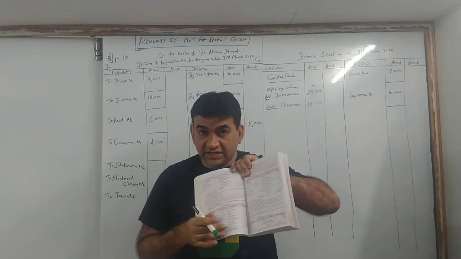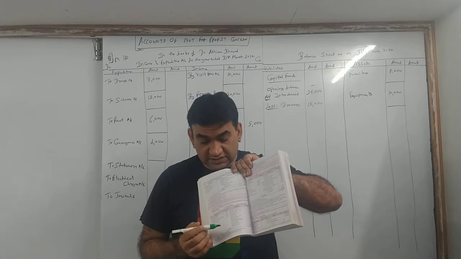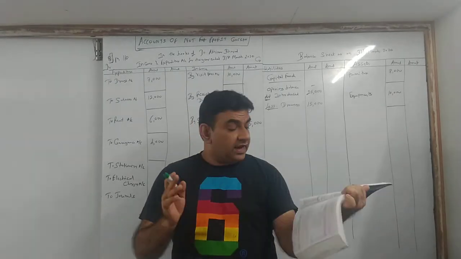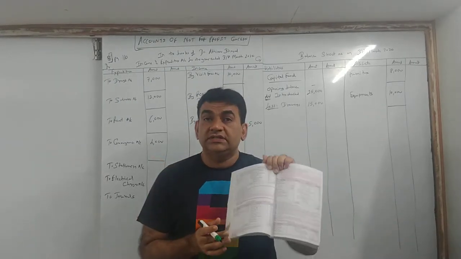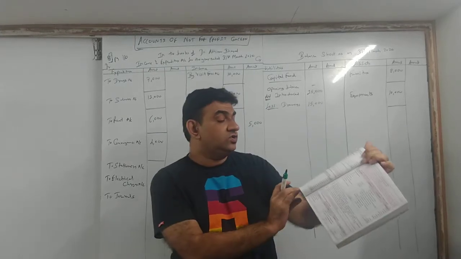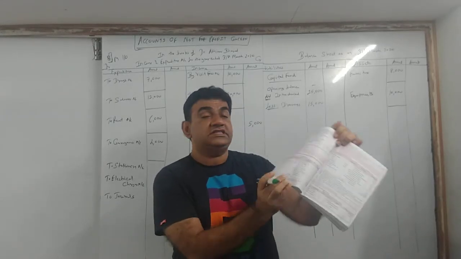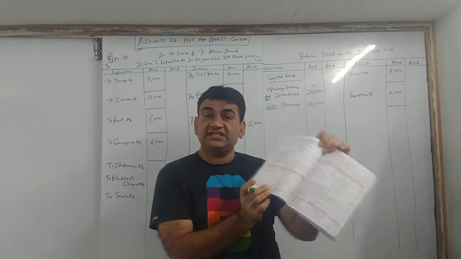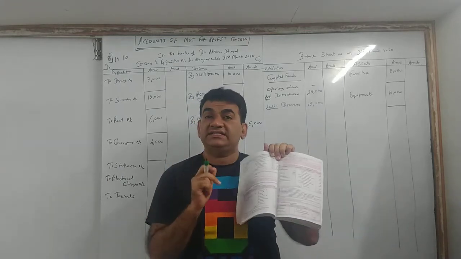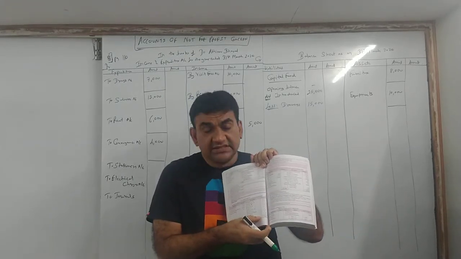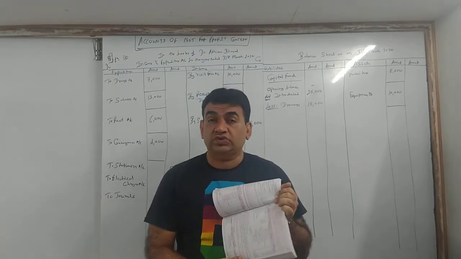So by balance here means I got this much, I paid this much, and what remains is 2,000. That means the total of the receipt side is 70. So I got 70, I have paid 68. So 70 minus 68, what remains with me is 2,000.